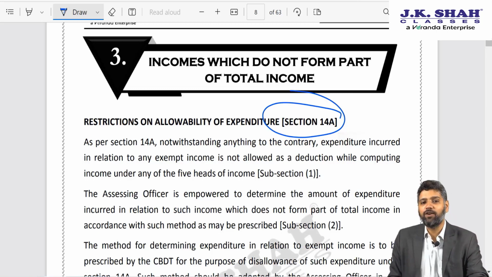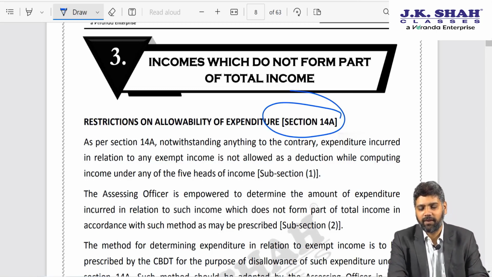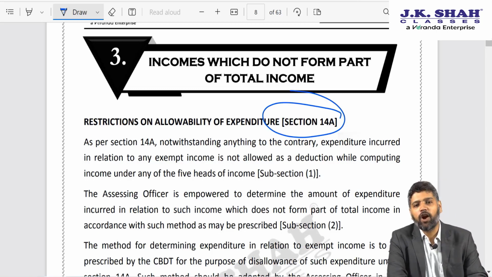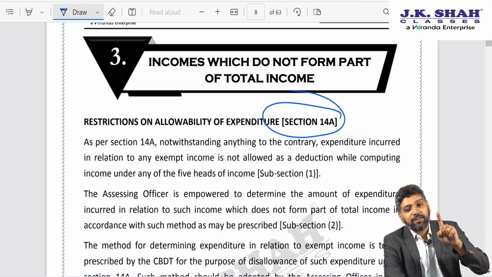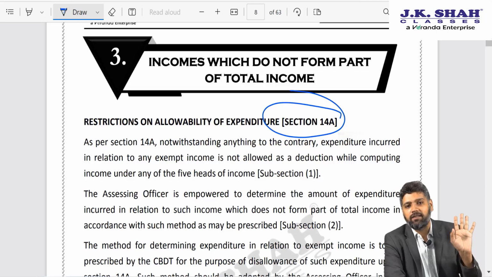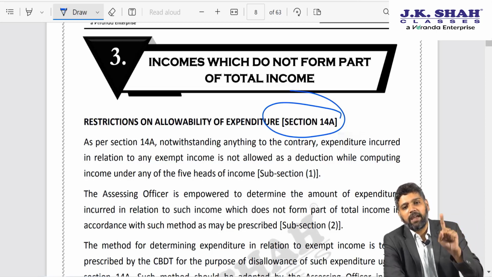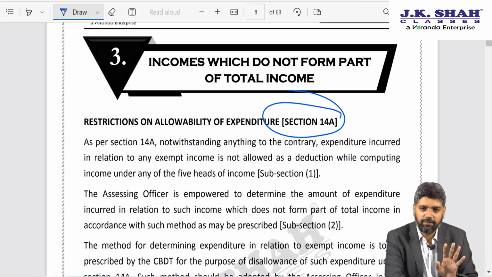Friends, in the year 2004, our government declared that dividend received by a shareholder shall not be taxable in the hands of the shareholder. Rather, the company which is distributing that dividend shall pay a 15% dividend distribution tax.